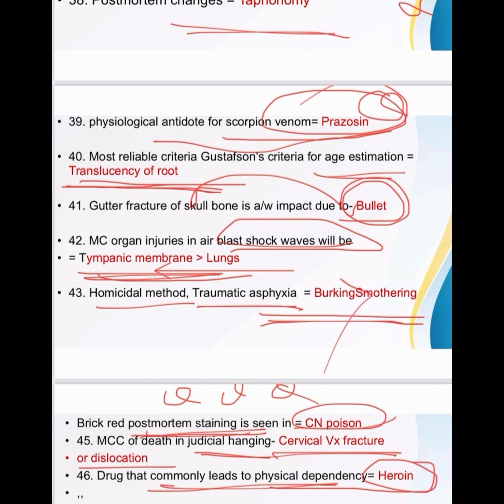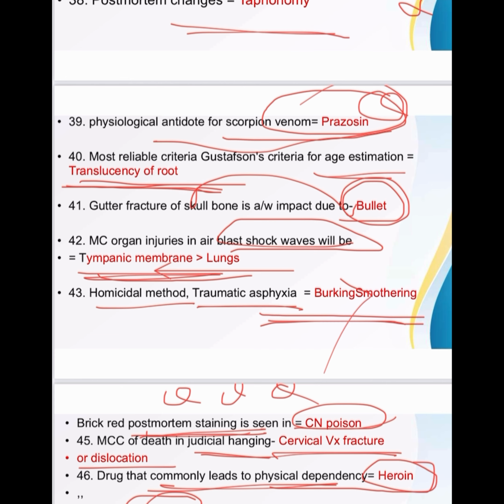Which poison is caused by a bullet retained inside the body? That is lead. Poisoning caused by bullet retained inside the body is lead poisoning. Acute liver failure is a chief complaint of which of the following? Amanita phalloides. Then bitter almond smell is seen in which poisoning? That is cyanide.